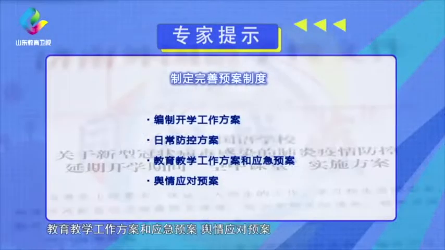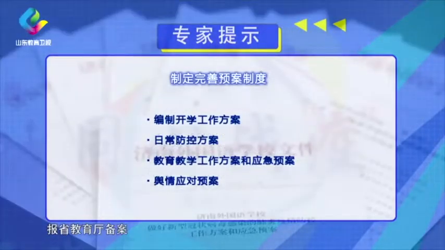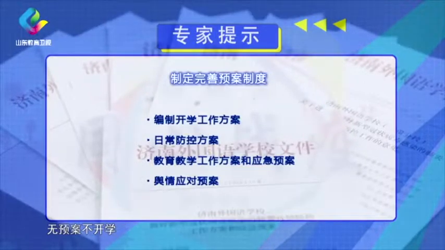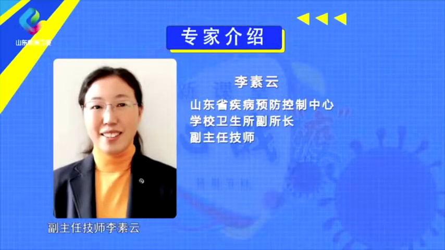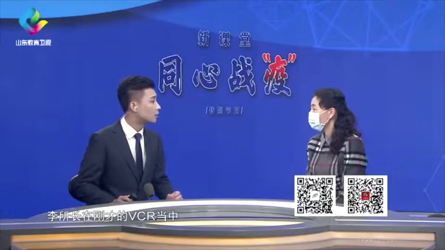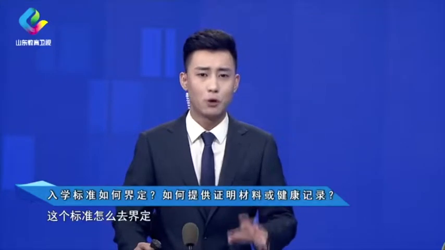When the whole province's opening time is confirmed, the leading group of epidemic control and management in school sites shall determine a specific training program and submit it to the Provincial Education Department for approval before implementation. No school is allowed to open ahead of time. Before the start of school, it is necessary to make a perfect plan system, including school opening work plan, daily prevention and control plan, education and teaching plan, emergency plan, and public opinion response plan to the Provincial Education Department for record and approval.